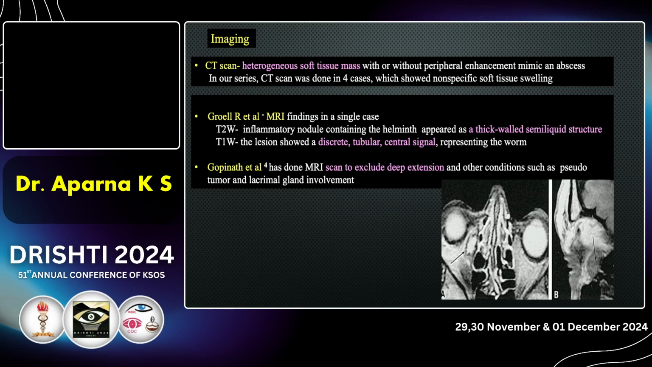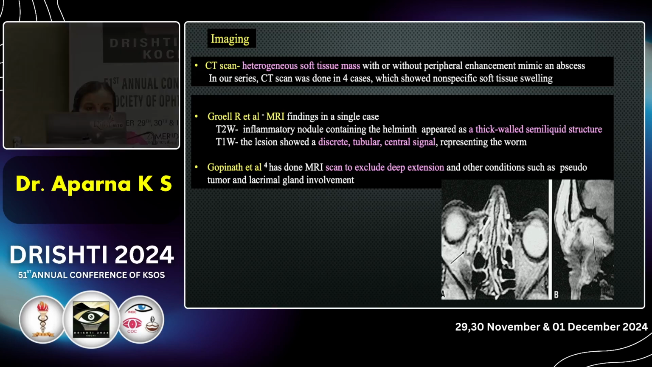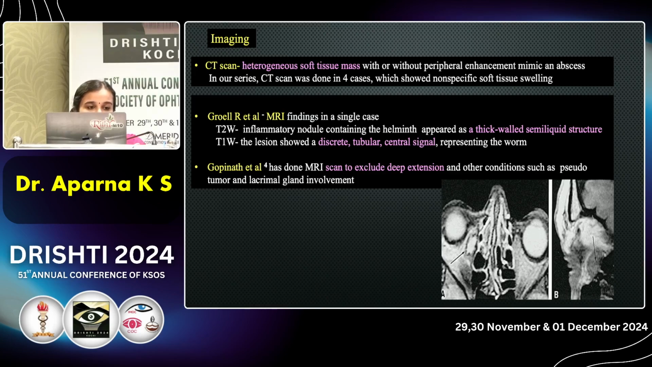CT scan showed a heterogeneous soft tissue mass according to the literature, without peripheral enhancement, mimicking an abscess. In our series, CT was done only in 4 cases, which showed non-specific soft tissue swelling. Grovel et al. described MRI findings in a single case.